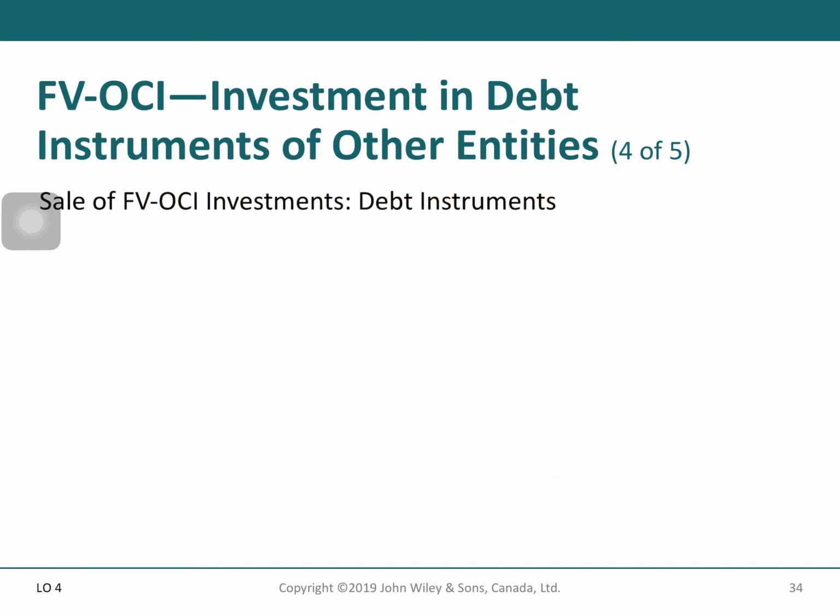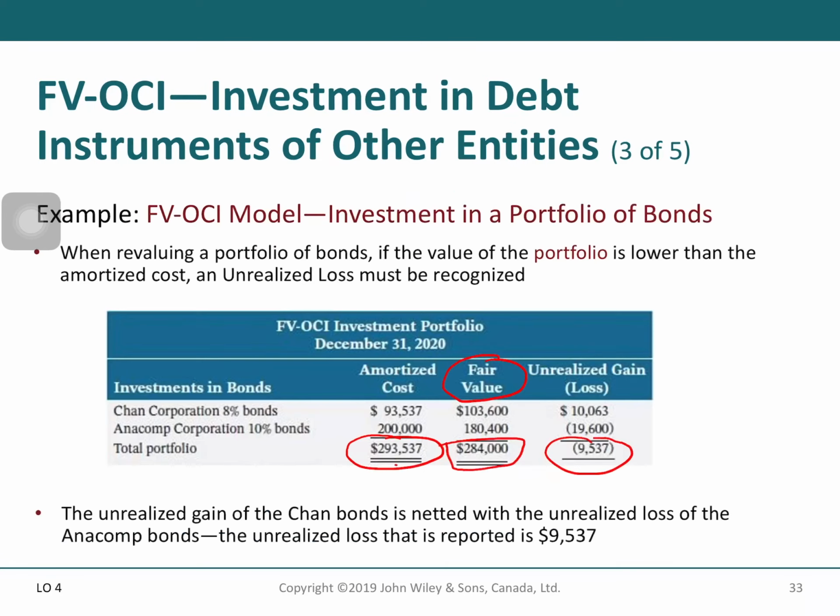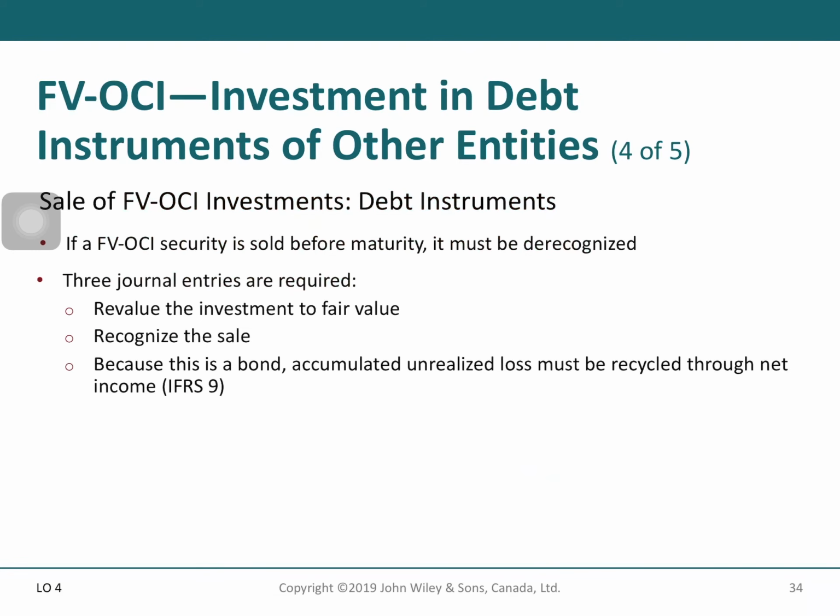So the unrealized gain of the bonds is netted with the unrealized loss of the other bonds. The unrealized loss that is reported is this one, the unrealized loss of the portfolio.